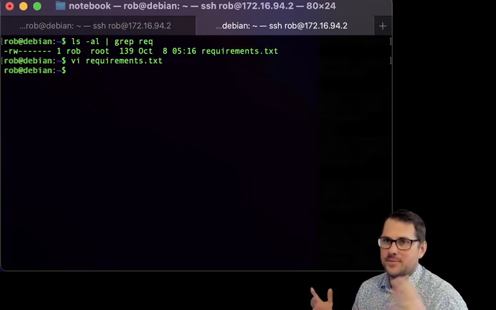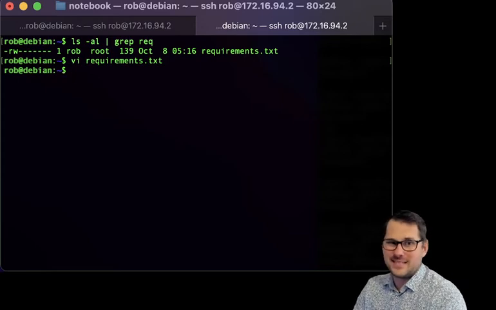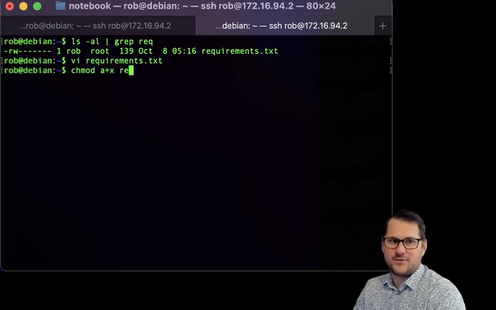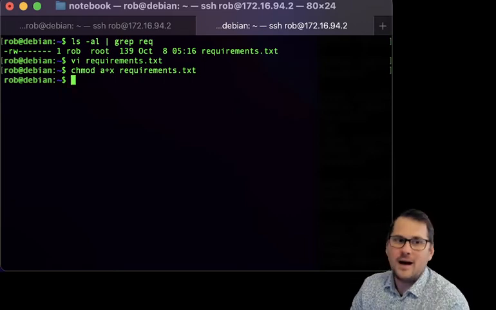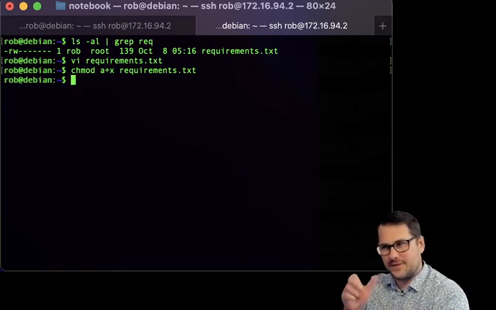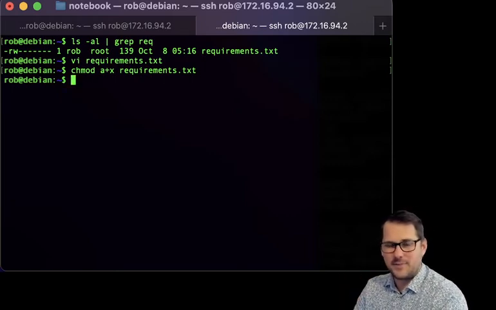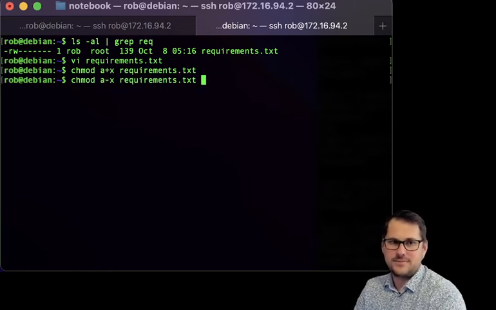Check out the permissions help. There's lots of nice things we can do. I find when you're learning, a+x, add execute for everyone to requirements.txt, which is kind of stupid. It's a text file. You wouldn't do that. I find that this syntax is a little bit clearer for people. chmod a-x, take away execution.